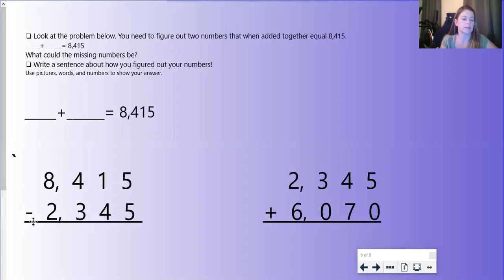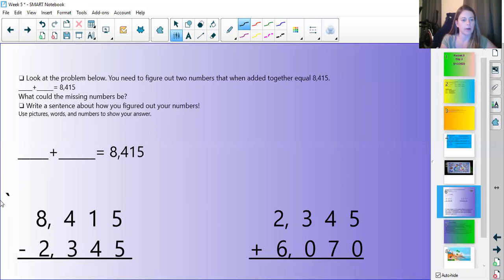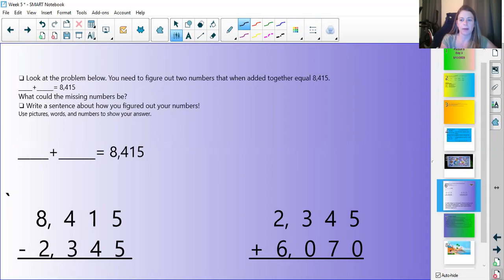And I just did 2,345 because it's 2,345 and it's lower than 8,415. So I did that, and I'm going to use the pen. We'll just do that. Okay. So I'm going to use my pen and we're going to do the math problem together.